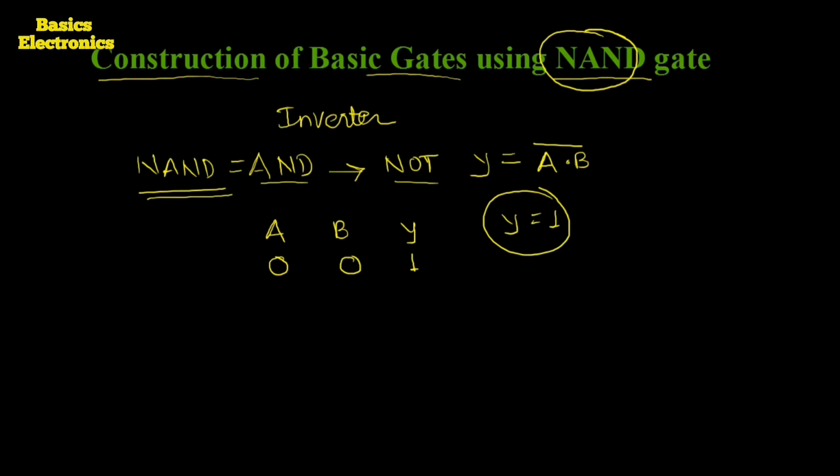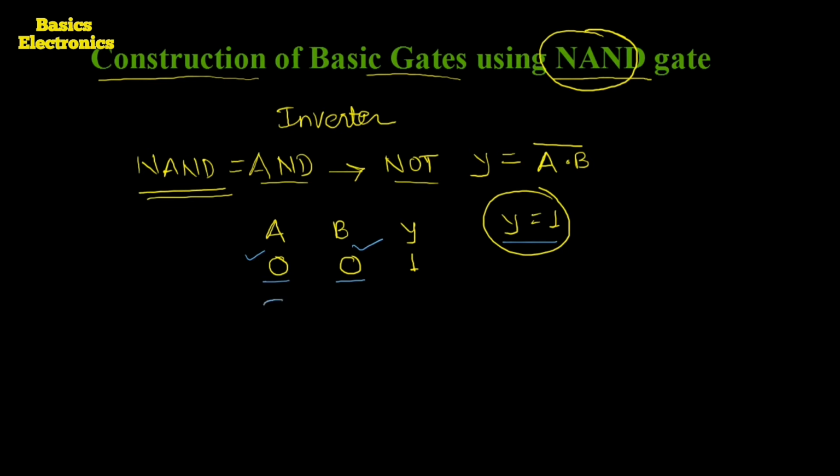If any one input is logically low or all inputs are logically low, the output of the NAND gate Y is equal to 1. Output Y is high when any one input is low. In the first entry, A is low and B is also low, so therefore its output is equal to 1.